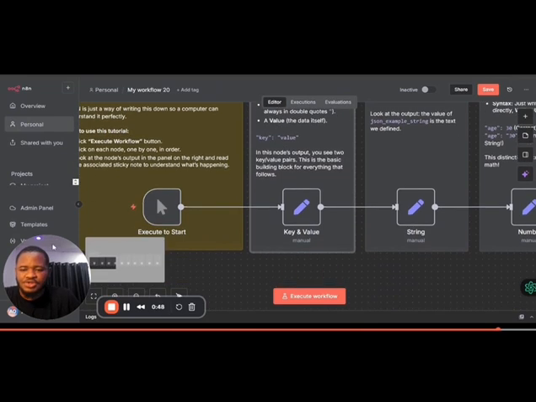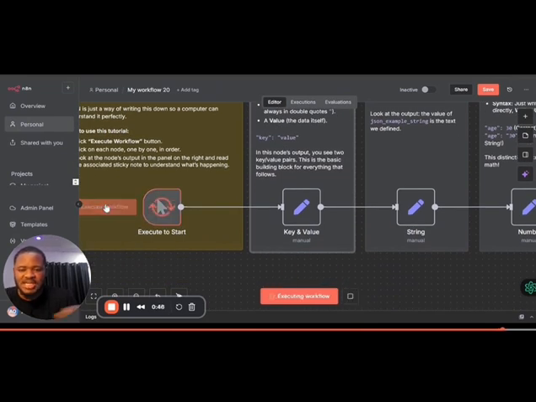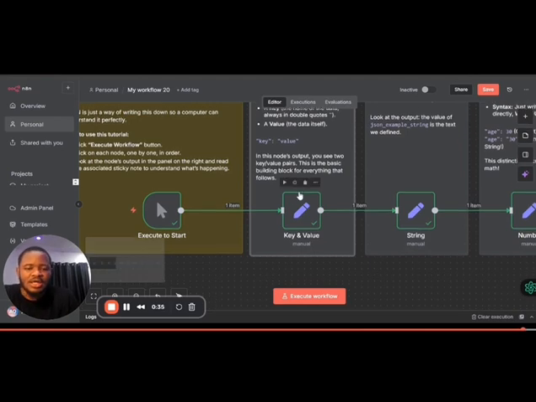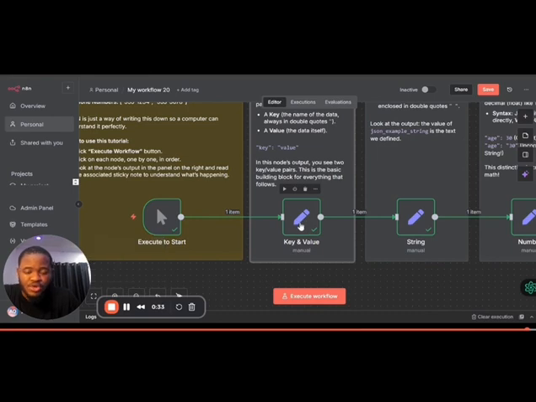So let me just first execute this workflow so that the data is being passed through and it makes sense. Right, so that's good. Now, if I need to say anything, when you see green, that's success for you. That is, you are doing something right. So I've executed the workflow now. So I'm going to go ahead now to look at each node and see how the data is being transferred, and I'll explain this in real time.